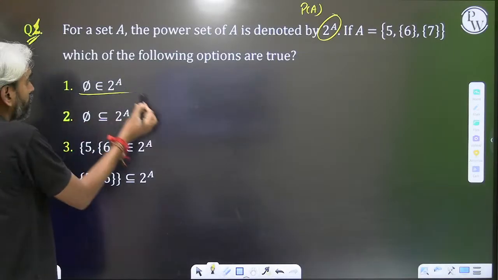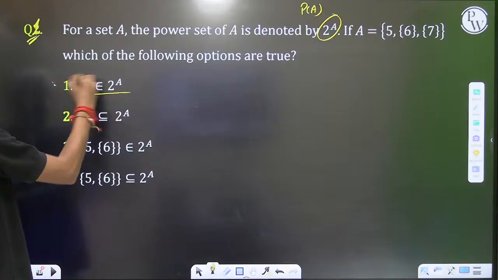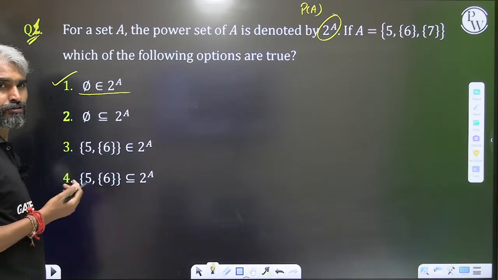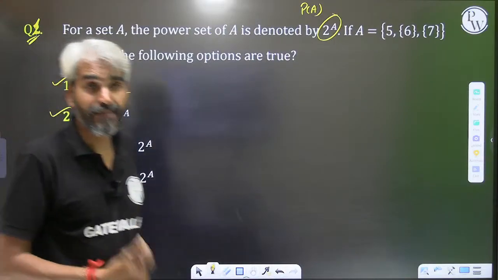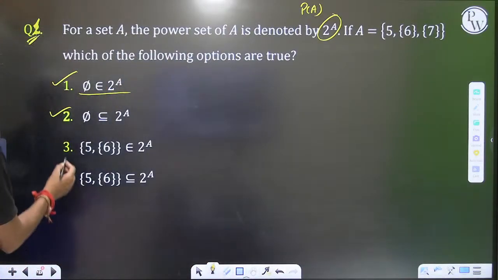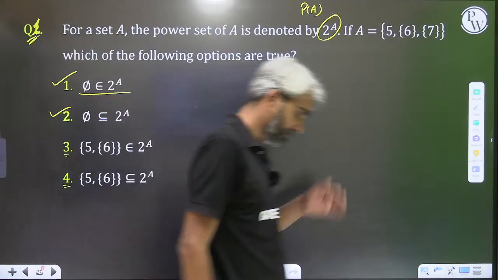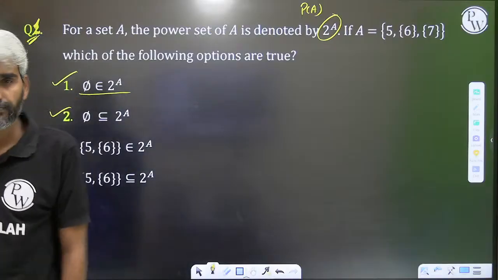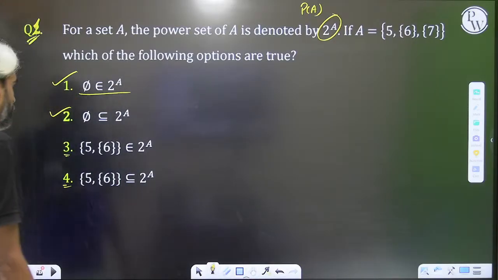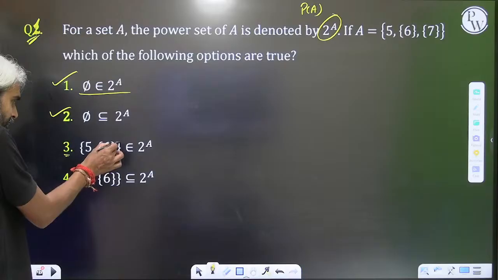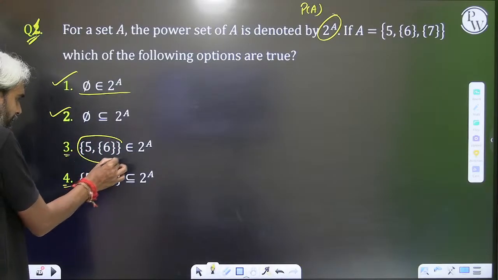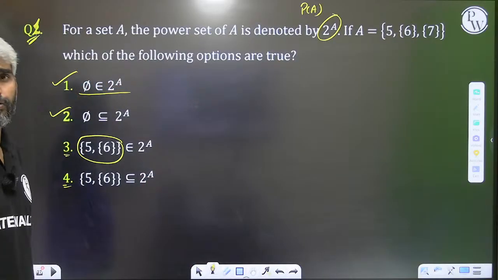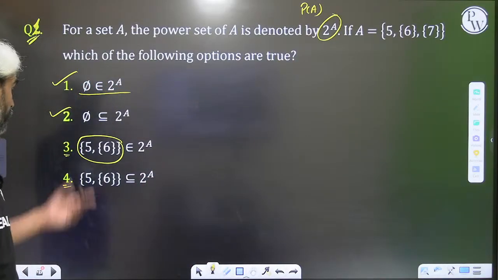First is phi belongs to the power set of A. I just told you that phi will belong to the power set of A, as well as phi, that is the empty set, will be a subset of the power set of A. These two are equal. But tell me, is the third one true or the fourth one true? This is a single element. Do we have any such element in the power set of A?